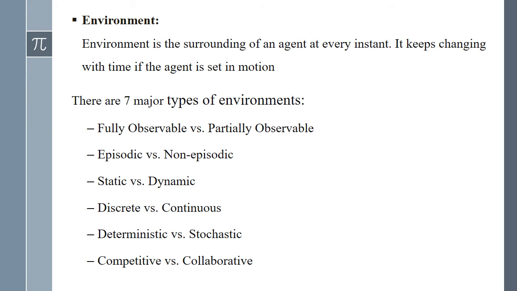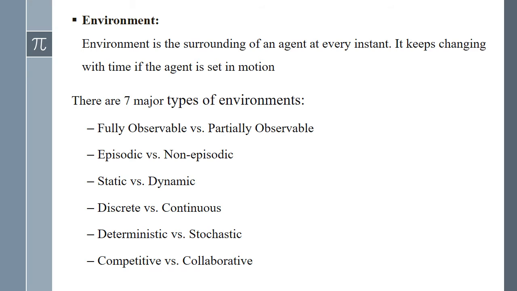The fourth one is discrete versus continuous environments. Discrete AI environments are those in which a finite set of possibilities can drive the final outcome of the task. Chess is classified as a discrete AI problem. Continuous AI environments rely on unknown and rapidly changing data sources. The vision system in drones or self-driving cars operates in continuous AI environments.